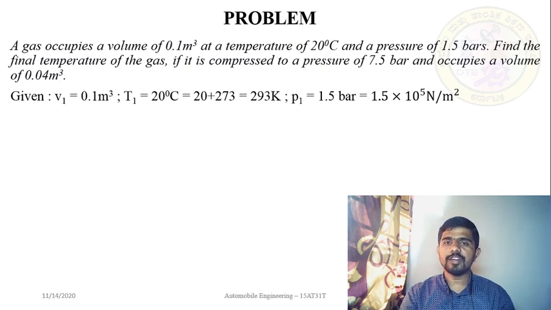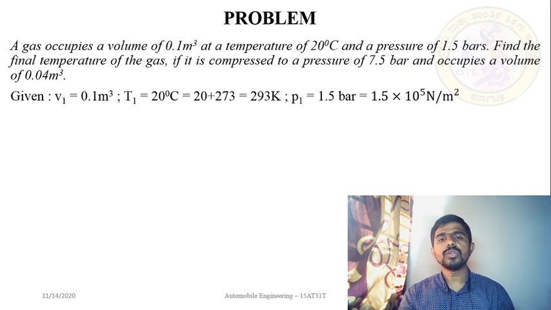V1 is equal to 0.1 meter cube. Unit is very important, meter cube. T1 is equal to 20 degrees centigrade. And to solve the problems, you should convert from degree centigrade into Kelvin. 20 plus 273, that is equal to 293 Kelvin. Initial pressure P1 is equal to 1.5 bar.